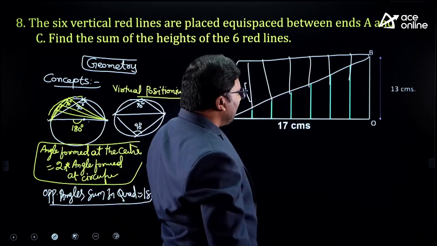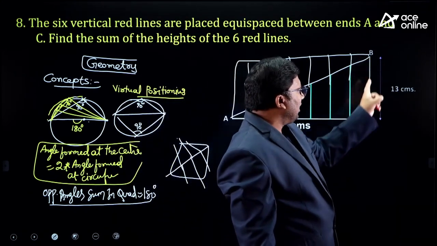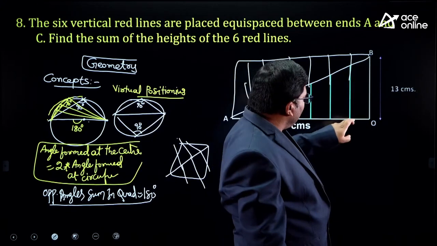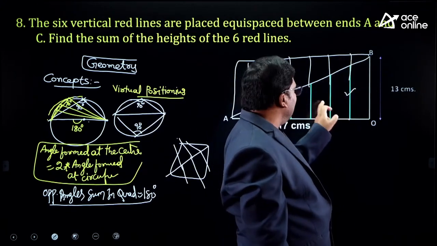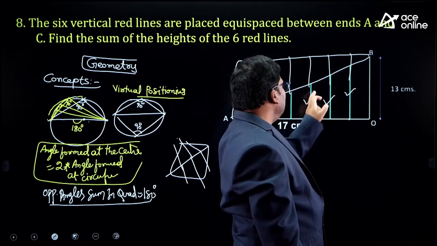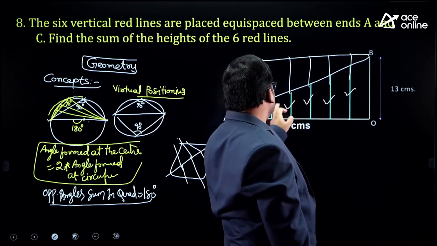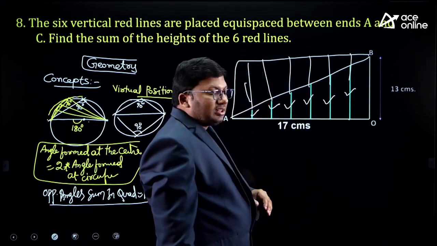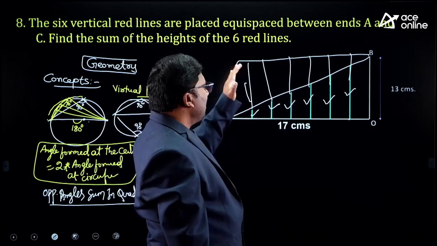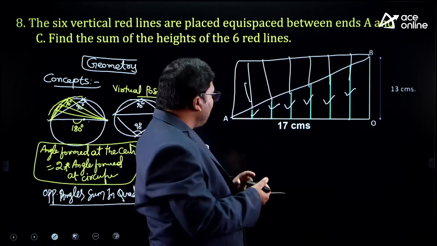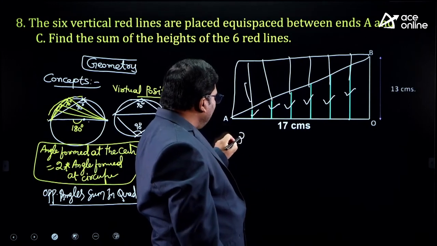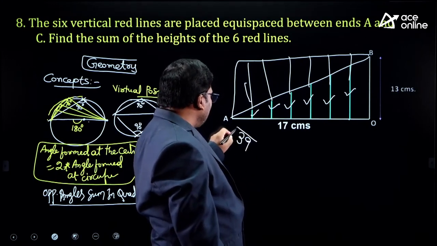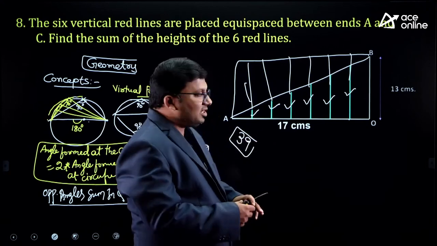Now, if you see here, from here to here it is 13. This is 13, 13, 13, 13, 13, 13. How much will it be? 13 into 6 is 78. But I require only half. 78 by 2 is 39.